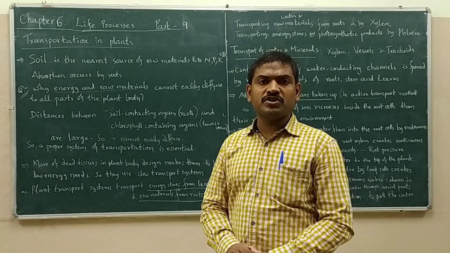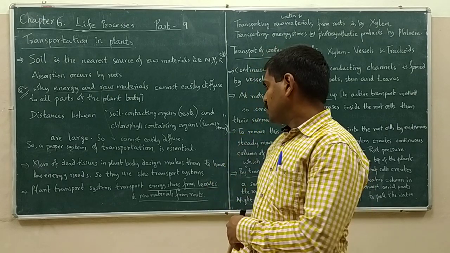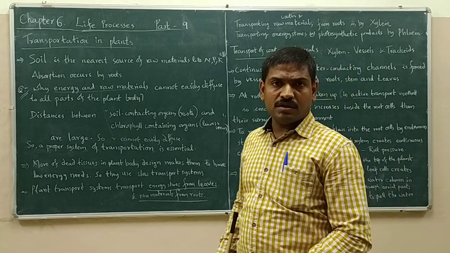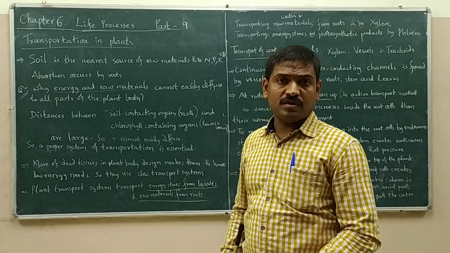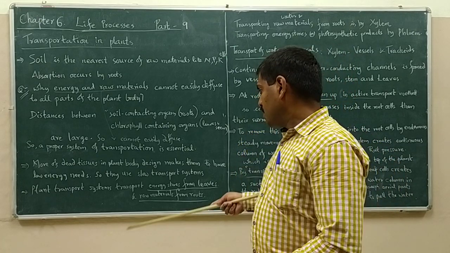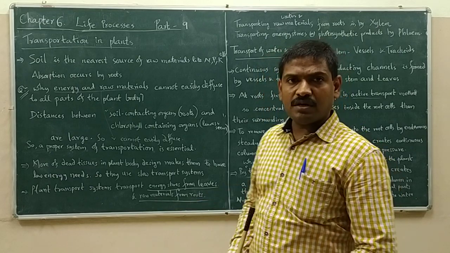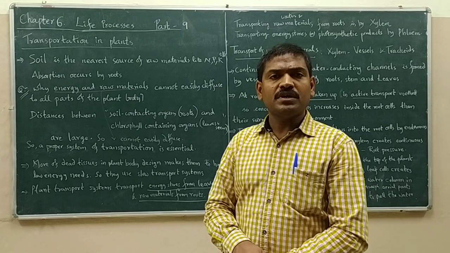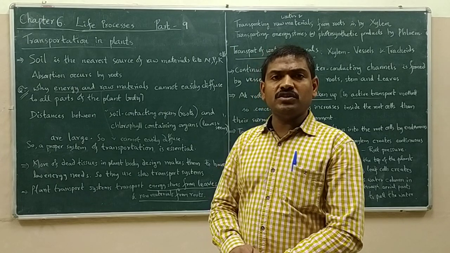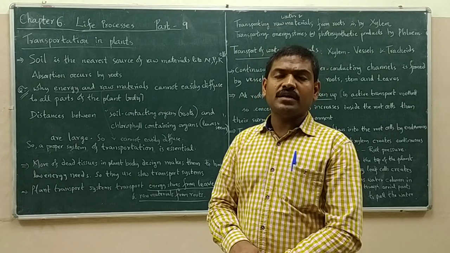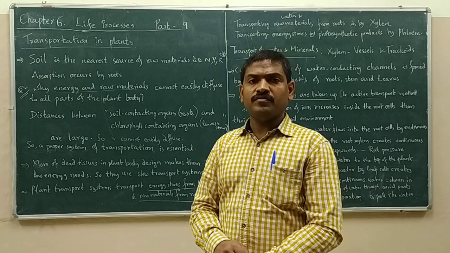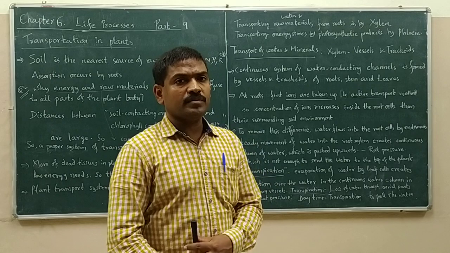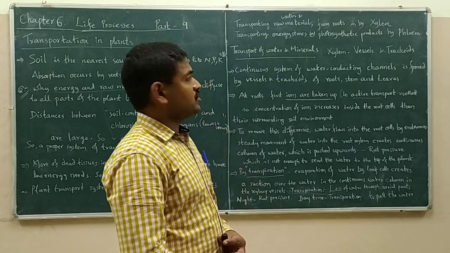The plant transport systems transport the energy stores, that is carbohydrates, which are synthesized in the leaves, and the raw materials that are absorbed from the roots.